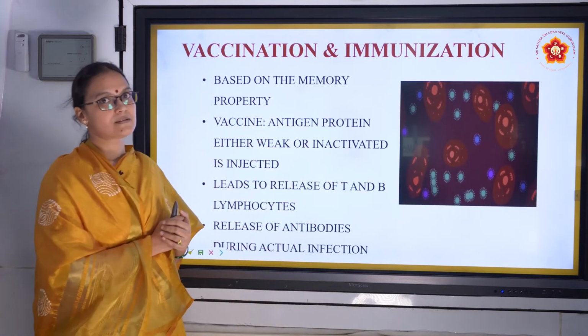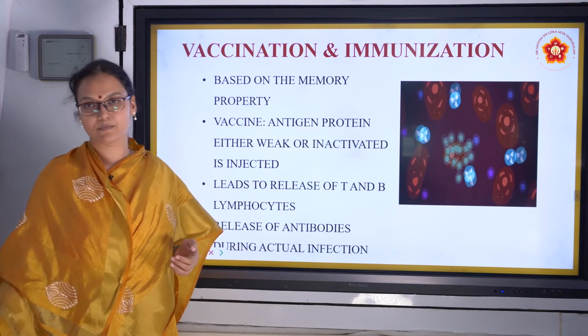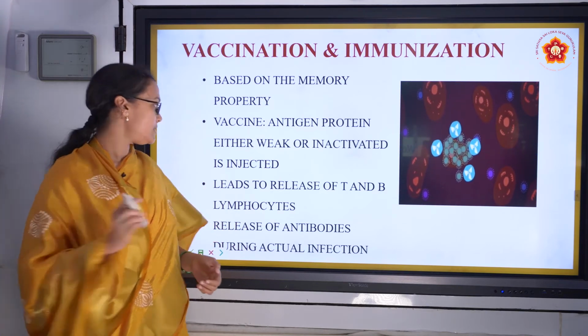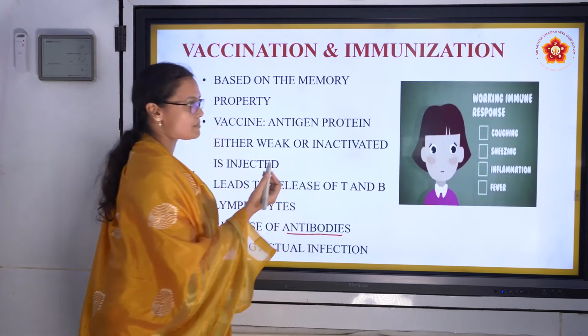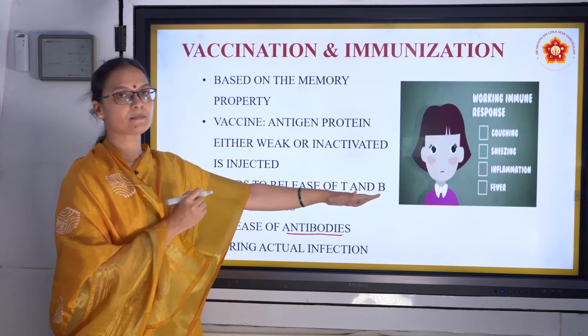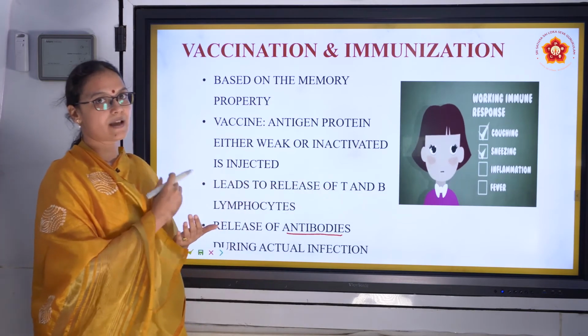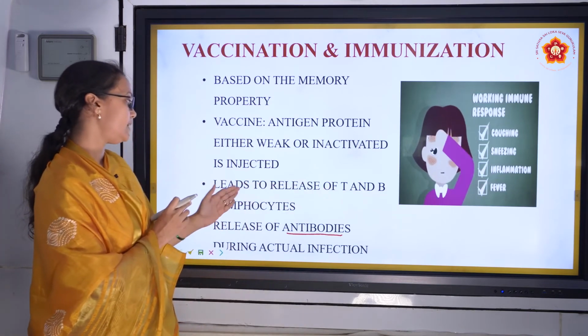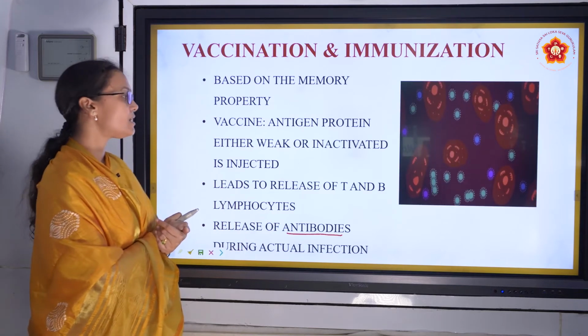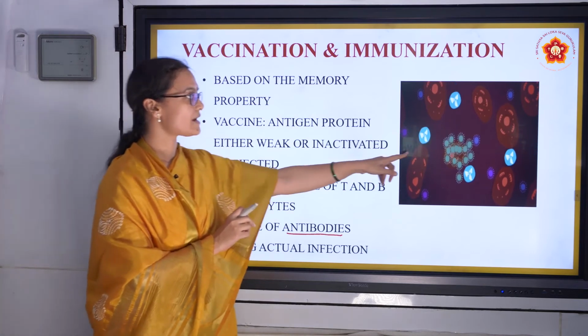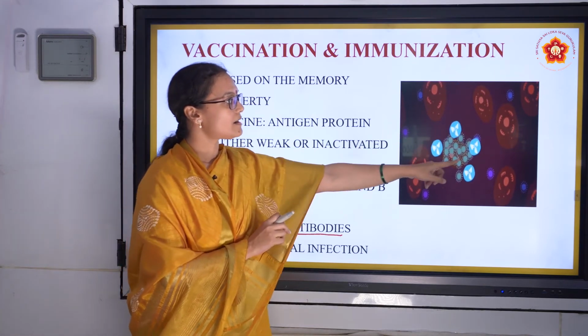And then what happens? They develop antibodies to this virus. The B lymphocytes produce antibodies. The primary response is these symptoms, and then the body develops antibodies. The B lymphocytes release the antibodies to this particular pathogen. And that's how, when the actual infection comes, these blue ones are the antibodies.